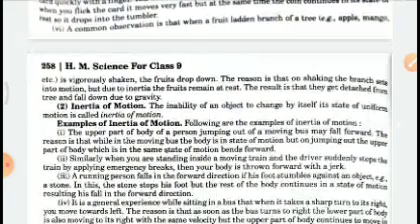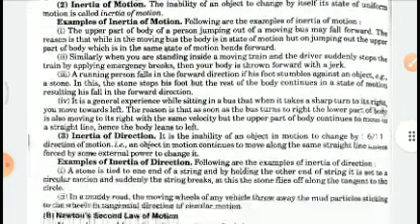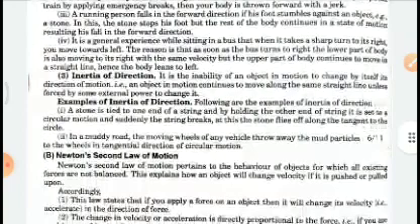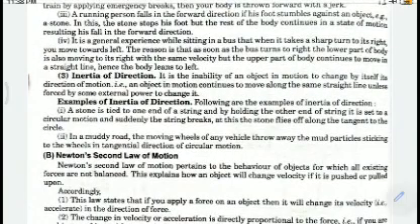Right. When a person is jumping out of a moving bus, he may fall forward, because the bus is moving. Right. And then inertia of direction is also there.